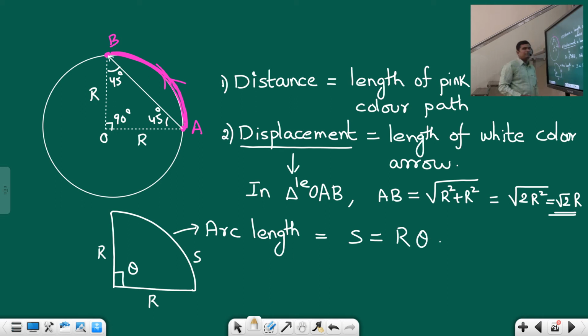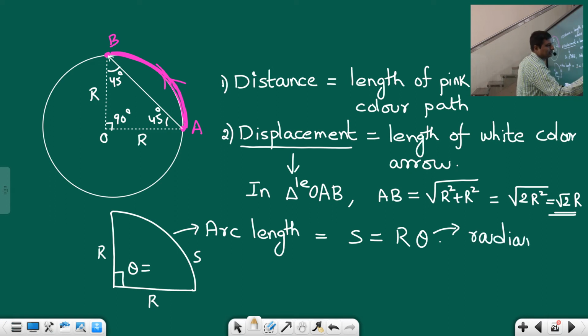This arc length is given by s equals r times theta. Some of you may already know how to find the arc length in a sector: it is given by r times theta. Here r is the radius and theta is the angle made. Of course, theta here is 90 degrees.